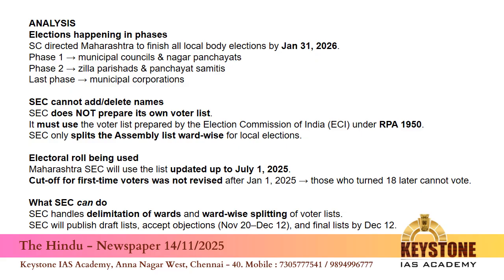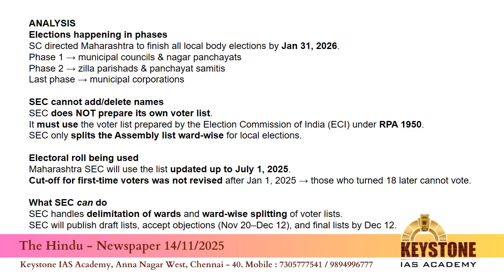Okay, then what else can SEC do? It breaks it down ward-wise, publishes the draft list, invites objections, marks doubtful or duplicate entries. All these things SEC can do, but it cannot add or delete names. So the issues raised in this article by the opposition: what will happen if the voter list contains duplicate voters, missing names, multiple voters at the same address, people placed in the wrong ward, bulk registrations, voters from outside the state? What will we do? These are the issues raised by the opposition.